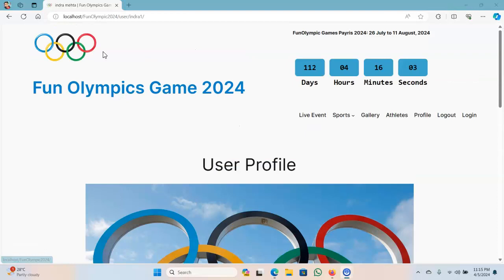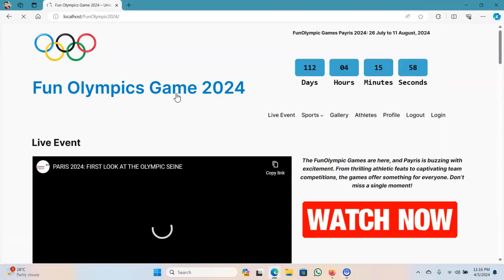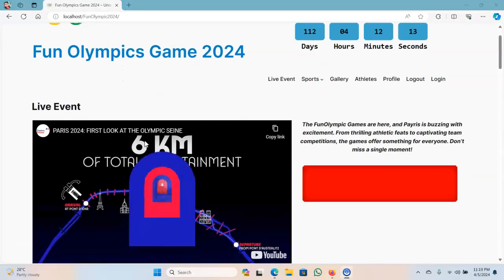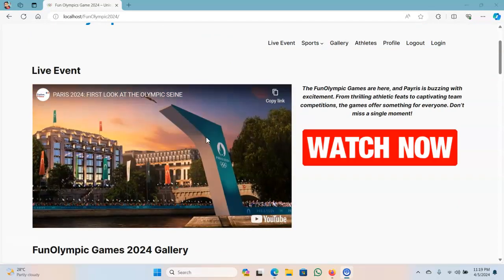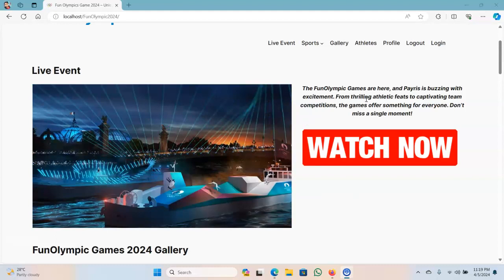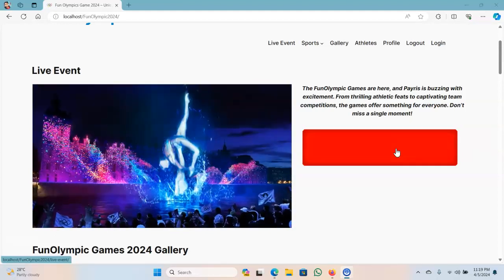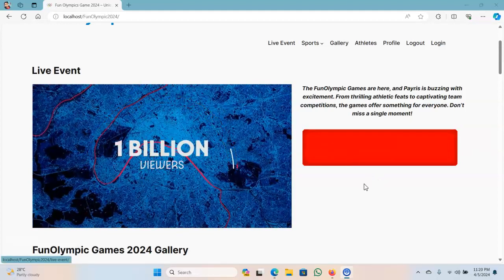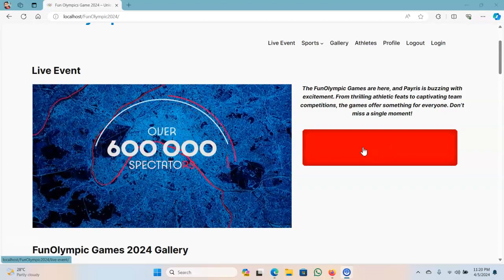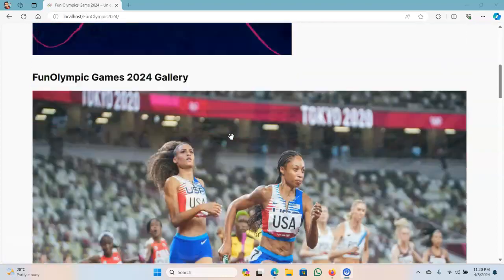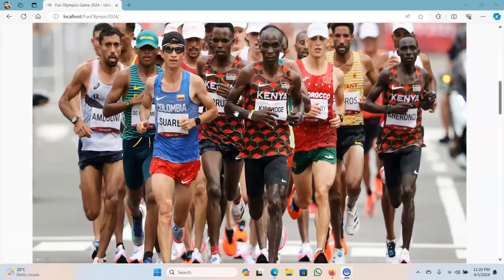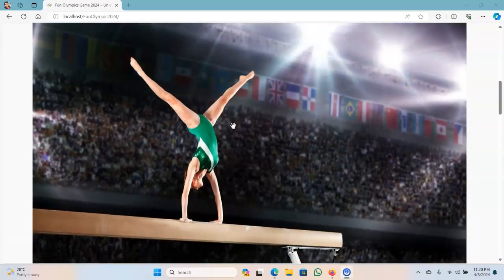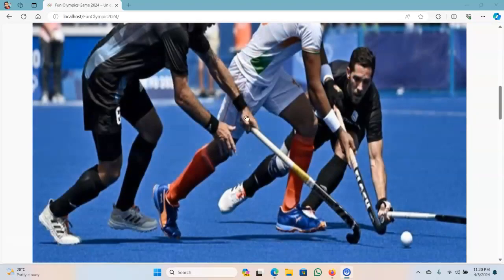Go to the home page by clicking on the logo of the website. This is the trailer of the game, which the user can see, and this is the button to watch live. You can easily click on this button to watch live. This is the slide gallery. You can see footage from games.